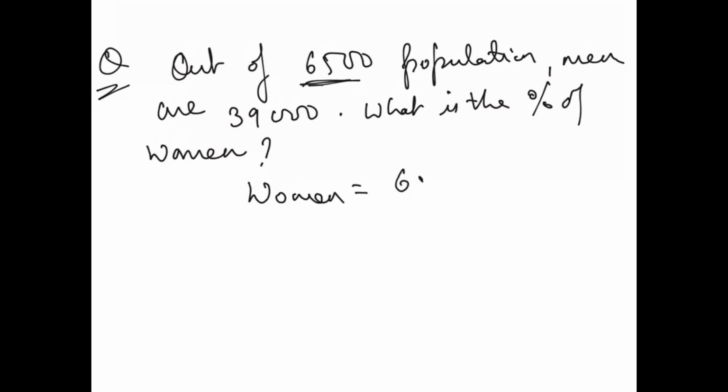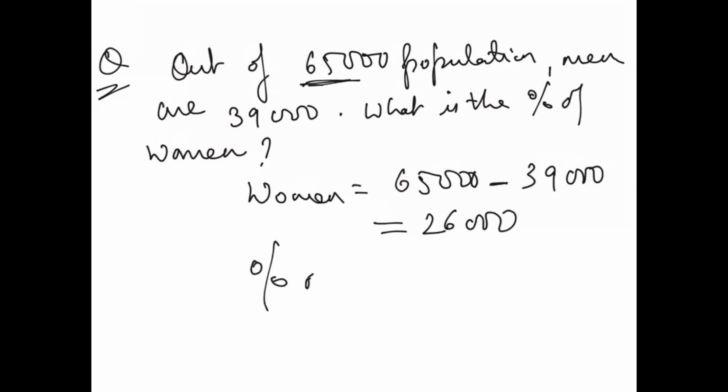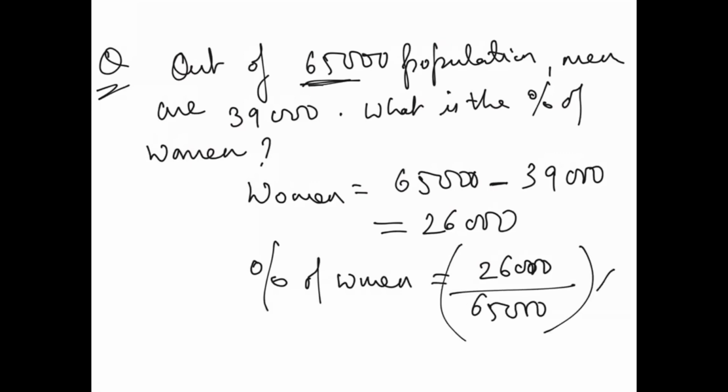See, total population is 65,000 minus 39,000. When you minus this, you get 26,000. Now percentage of women we need, right? So how will you calculate? That is 26,000 divided by 65,000 into 100, which is equal to 40%. So this is how you calculate the percentage.